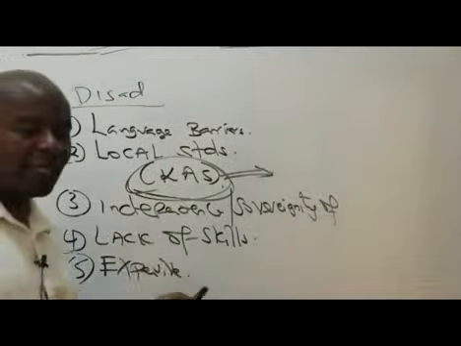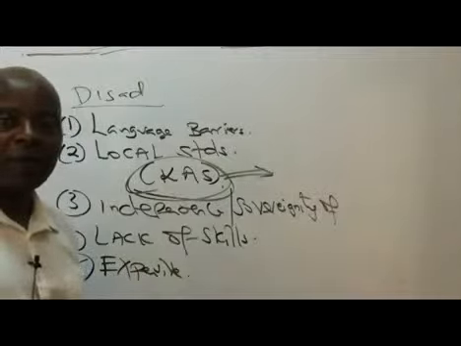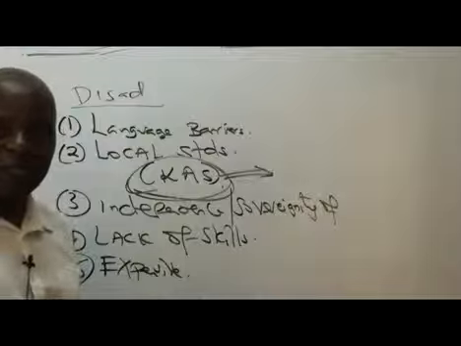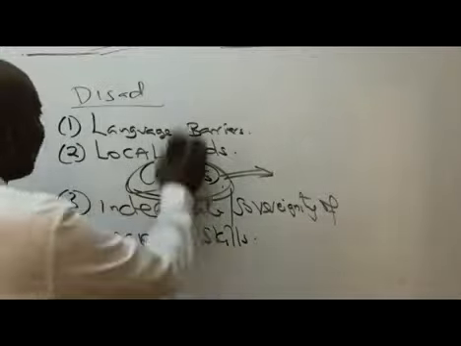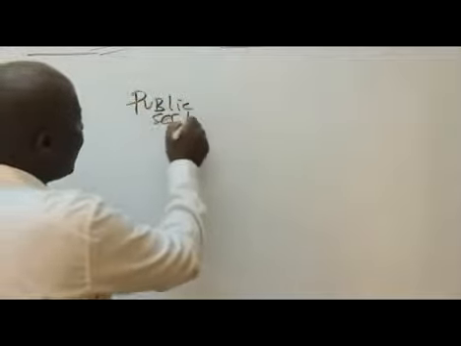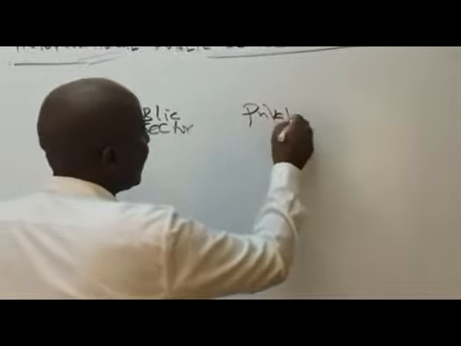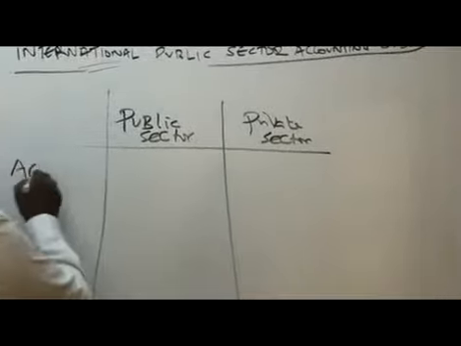I told you, like IGAD had to bring in consultants, external, right? And I was not the only one. It was a team, a pool of people. All that means what here? More resources being required to implement what here? To implement these IPSAS. So then, ladies and gentlemen, straight away, we shall be able to look at the differences between a public sector and a private sector. Differences between a public sector, and then what here? Private sector. Differences. Number 1, accounting standards.